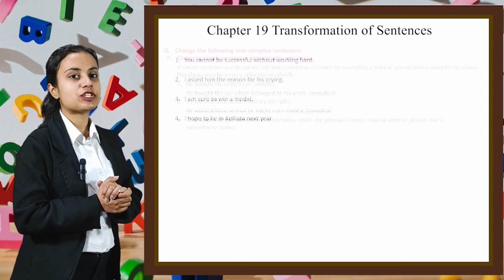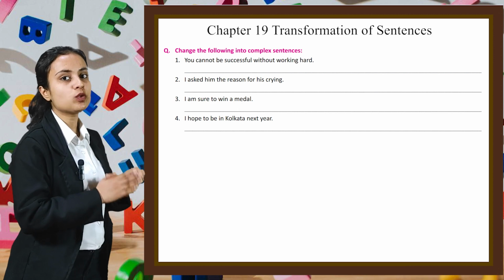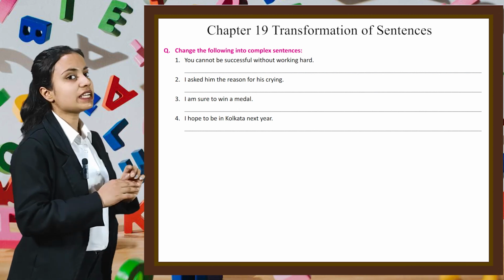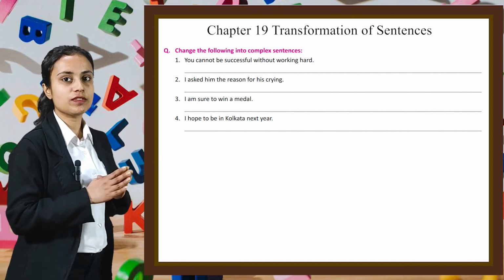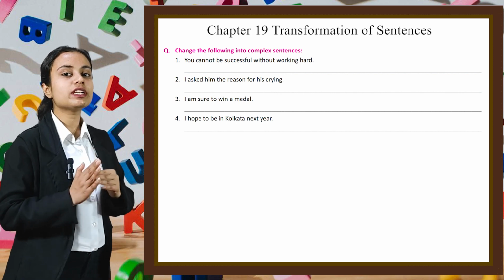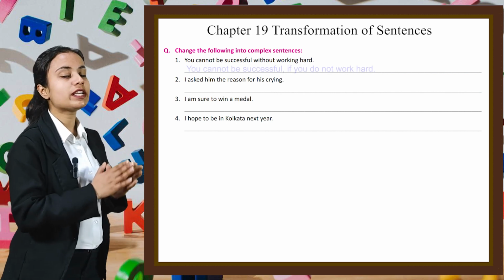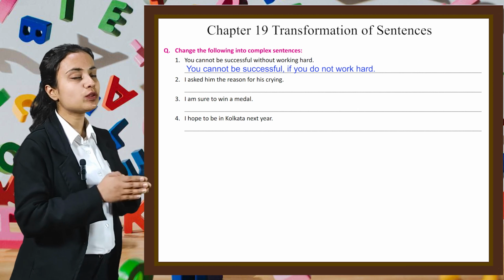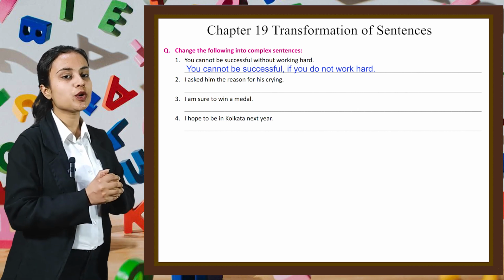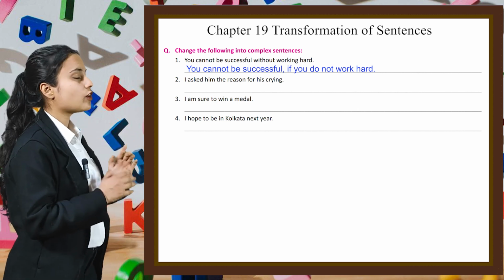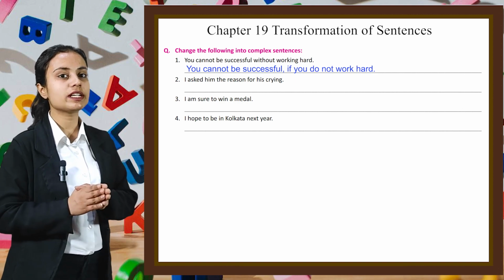Now let's try some questions. Change the following into complex sentences. The first sentence is, you cannot be successful without working hard. We can rewrite this sentence as, you cannot be successful if you do not work hard. In this way, you have to convert rest of the following sentences into complex sentences.